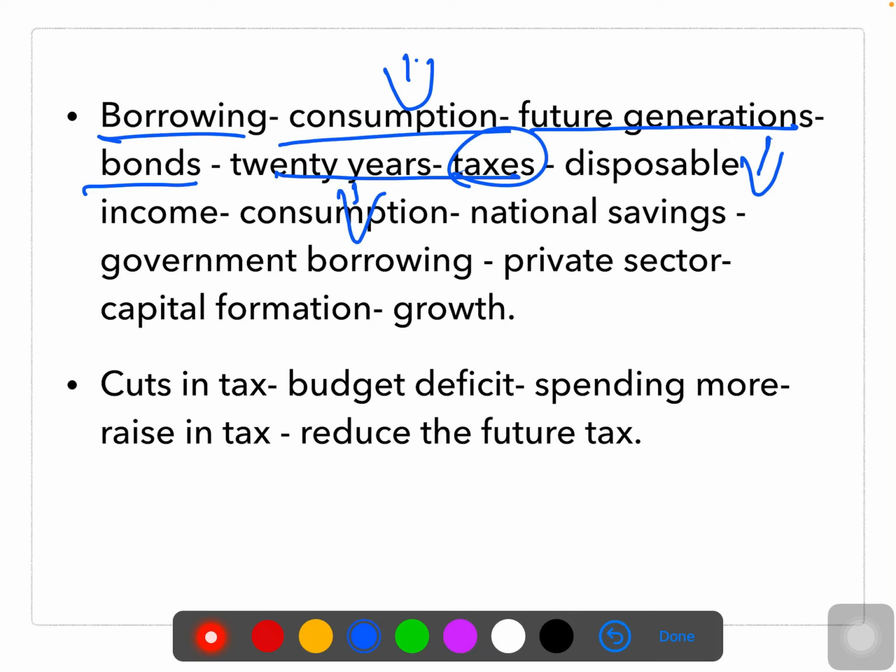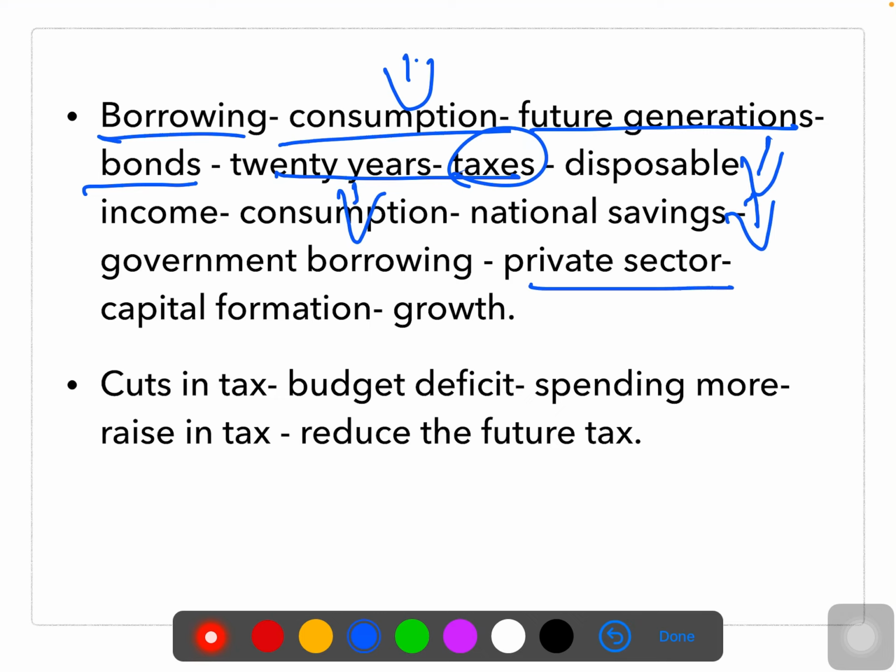That means we have to consider that national saving, it was argued, would fall. National saving is also going to come down. Government borrowing from the people reduces the savings of the private sector also. If I'm spending all my money, that means I'm not saving.